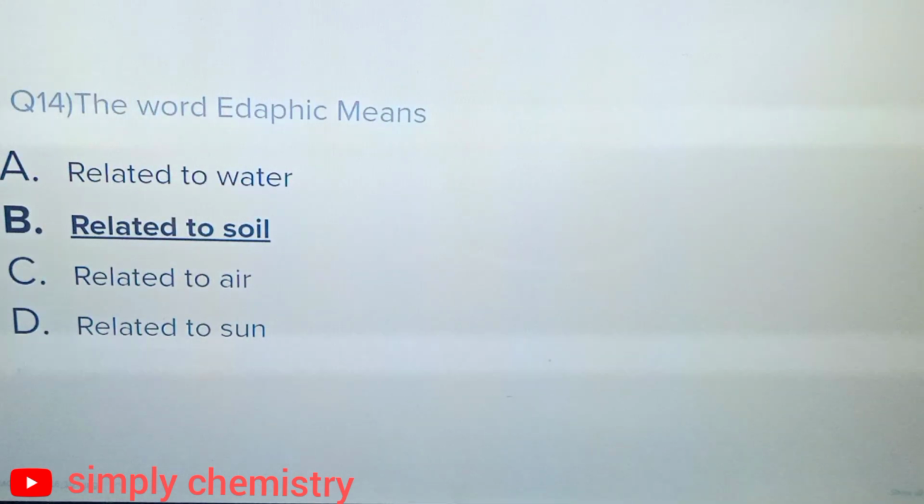Question 14. The word edaphic means option A, related to water, option B, related to soil, option C, related to air, or option D, related to sun. And the correct answer is option B, related to soil.